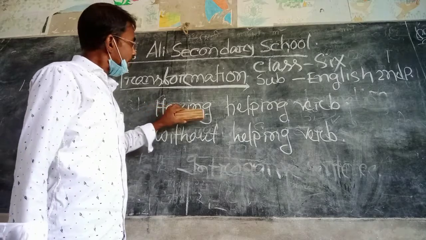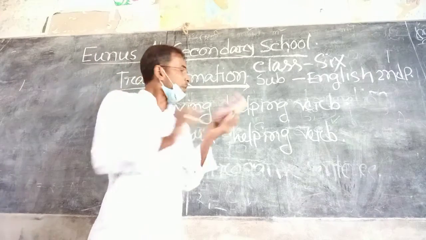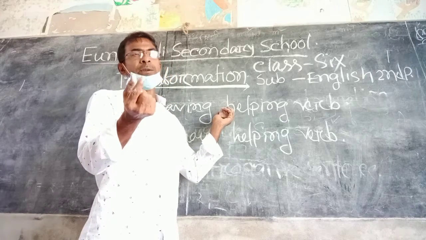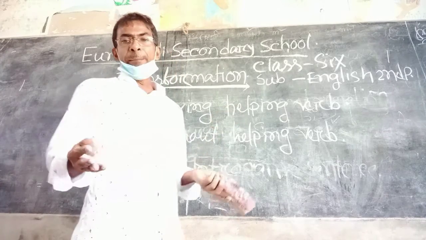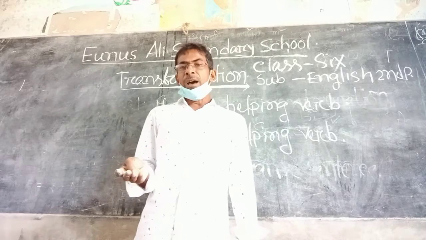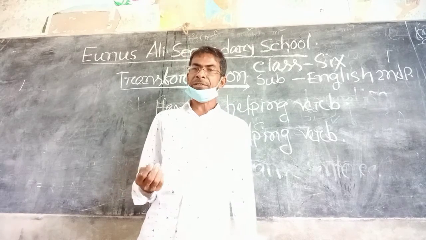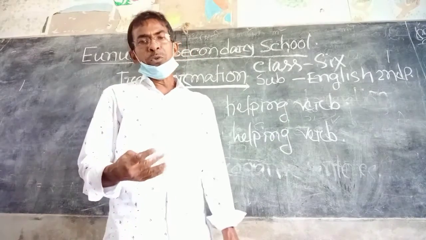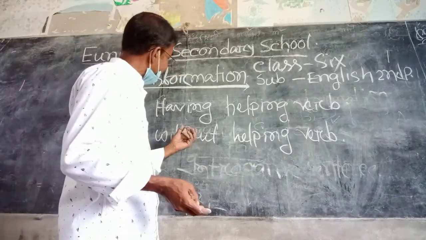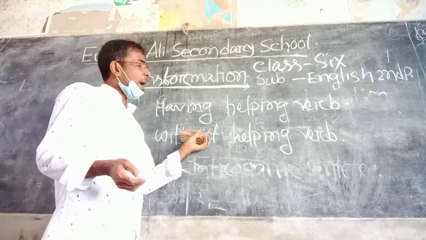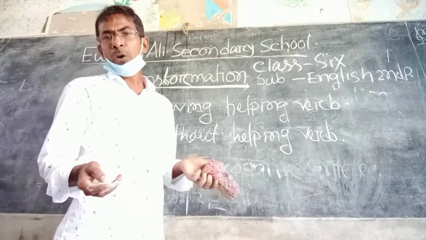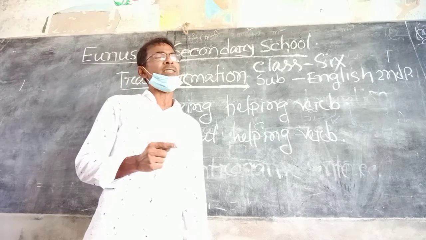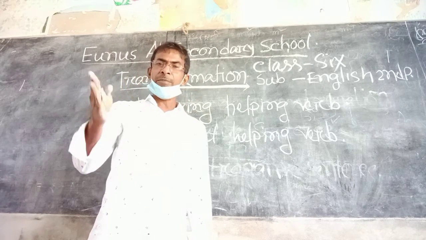In detail, one sentence has auxiliary verbs, that is am, is, are, was, were, have, has, had, can, would, may, might, shall, should, will, etc. And the other sentences have no helping verb or auxiliary verb. The formation of that sentence is subject, finite verb, and others.